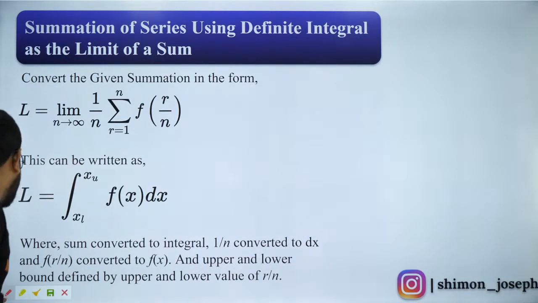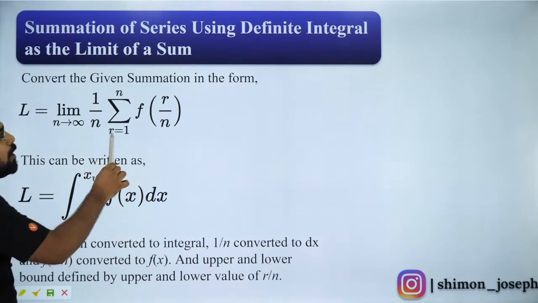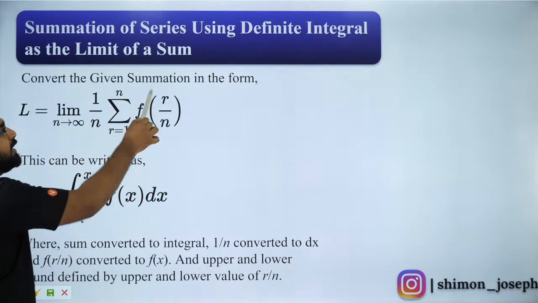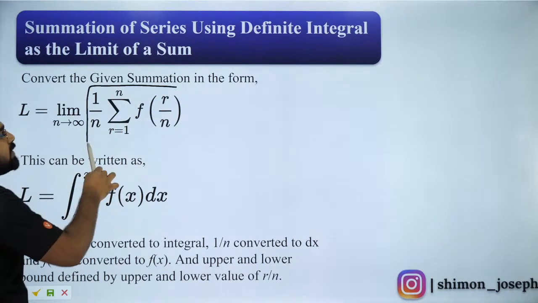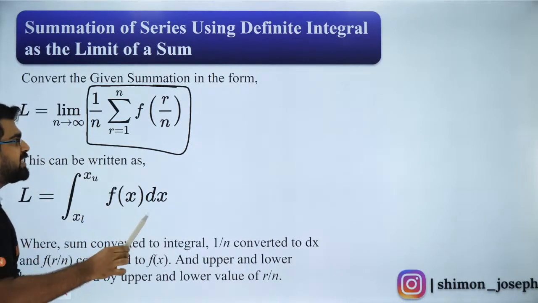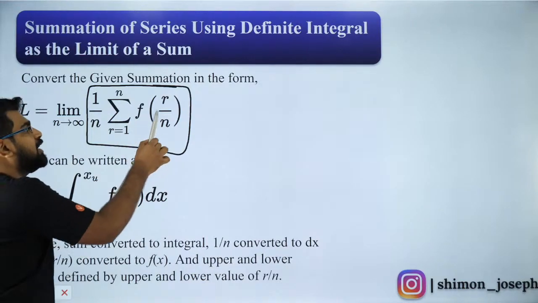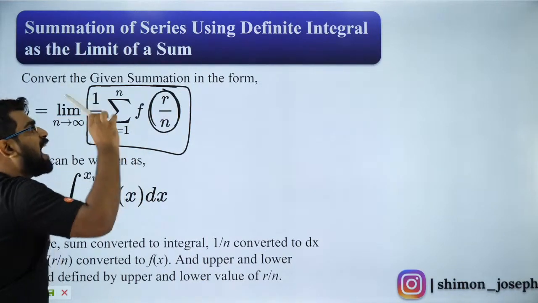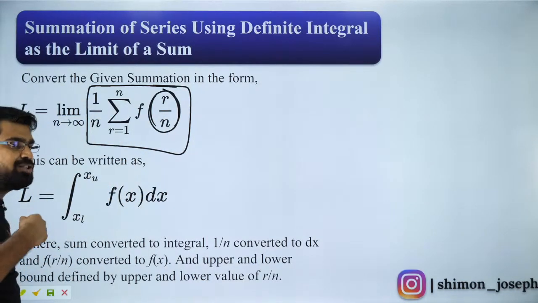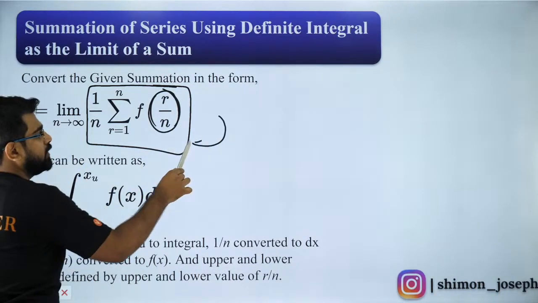So let's get started. I'll teach you what to do here. Whenever you have a limit of a sum, always express the summation in this format. That is something which you need to do. Always express the summation as 1 by n and some function of r by n. That you need to do. I will teach you how to do it, but you have to bring it in this format.